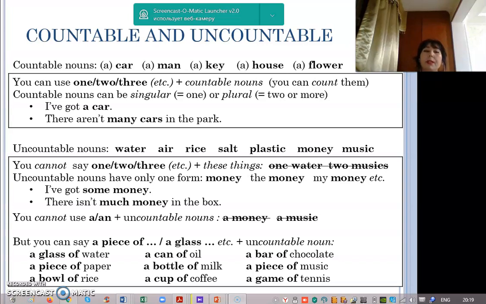But you can say a piece of, a glass of, and so on plus uncountable noun. For example, a glass of water, a piece of paper, a bowl of rice, a can of oil, a bottle of milk, a cup of coffee, a bar of chocolate, a piece of music, a game of tennis. We use such measurable words with the uncountable nouns.